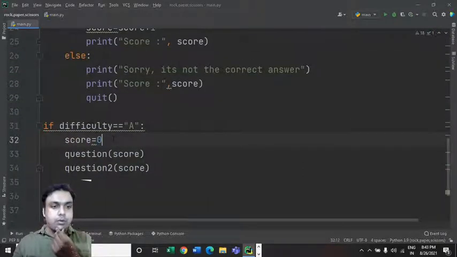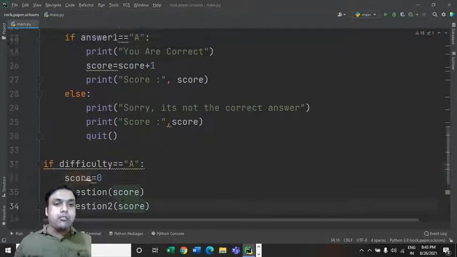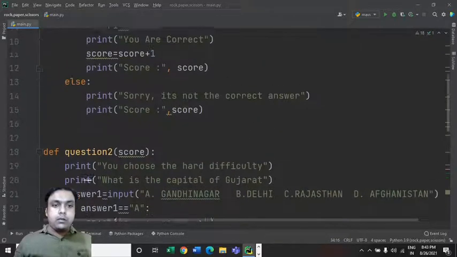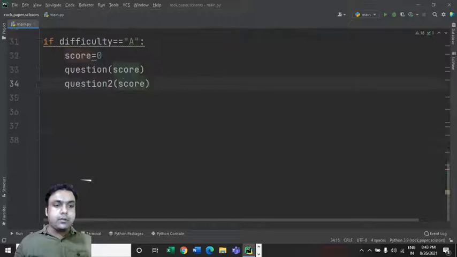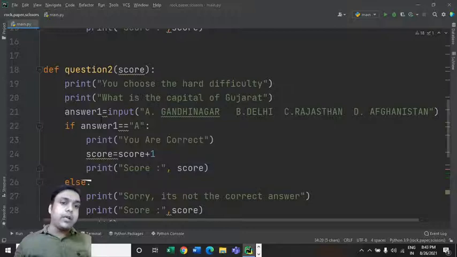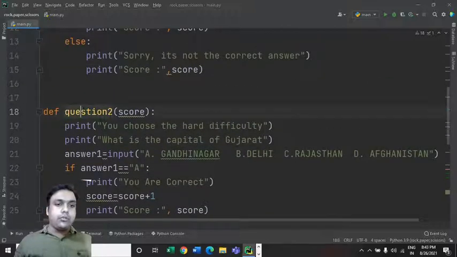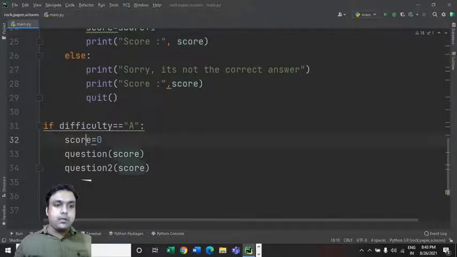Score is equal to 0. Okay, then it's not picking up the updated score. Rest everything is fine, only this is not getting updated. Let's find out why it is so. Question 2 score. Okay, score is equal to 0.